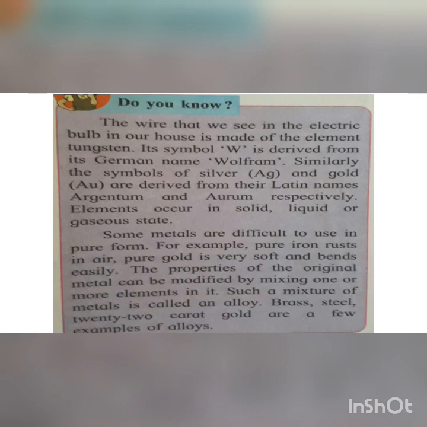The properties of the original metal can be modified by mixing one or more elements in it. Such a mixture of metals is called an alloy. Brass, steel, 22-karat gold are a few examples of alloys.